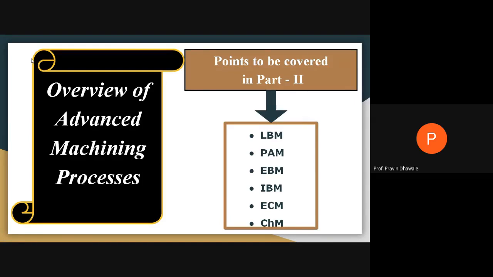In electrical energy processes, there are two processes: electro discharge machining and electro discharge grinding, right? Those have the same principle. Now, in the second part, we are focusing on laser beam machining, that is LBM, plasma arc machining, PAM, electron beam machining, EBM, ion beam machining, that is IBM, electrochemical machining, and chemical machining, CHM.